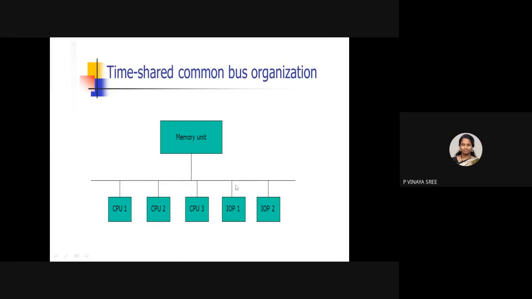Only one processor can use the system bus, while the other processors will be in the idle state, or they may execute internal operations based on the internal registers. But if they are not doing internal operations, they will be in an idle state. That's a drawback of the time shared common bus.